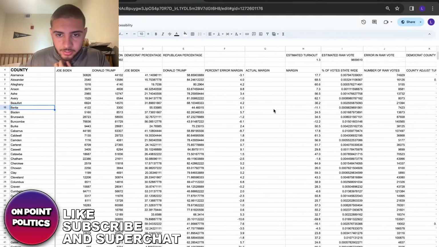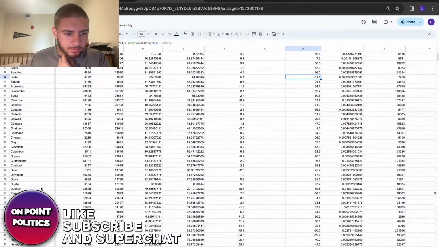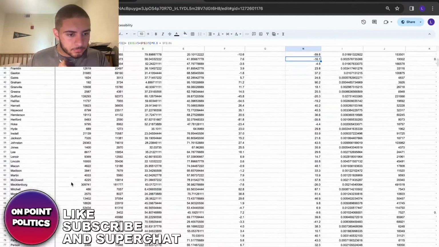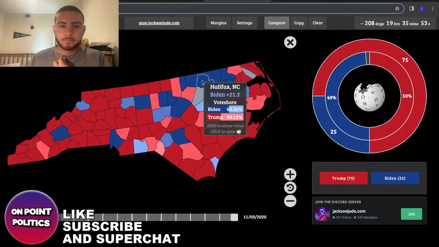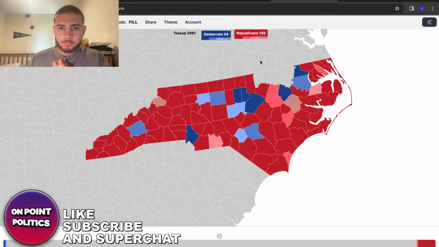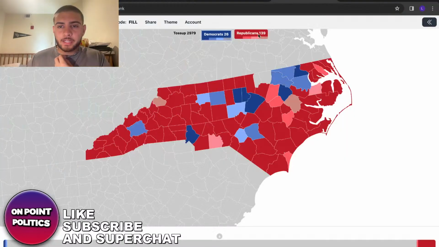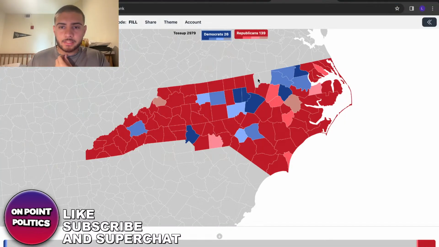Bertie County, he's winning it by 11. So, okay, I was right about that. Edgecombe, I think he's still winning it by a safe margin. Probably, yeah. I already looked at that. Northampton, he's winning it by 9. Halifax, he's probably winning it by a likely margin, and these are probably going to fall under likely. So this is what the map is looking like in North Carolina.